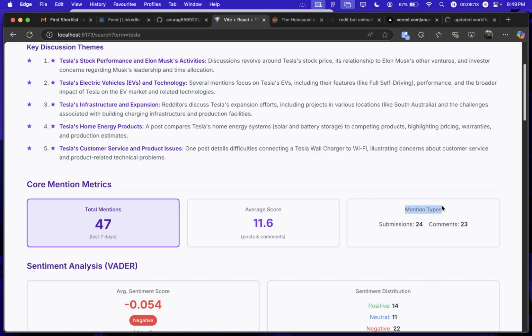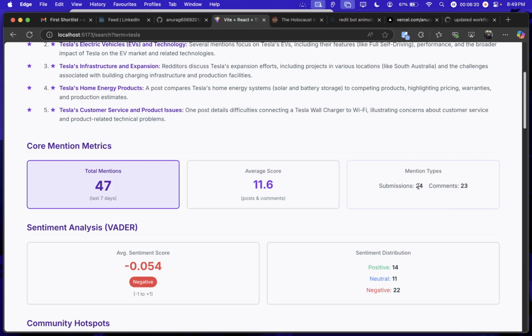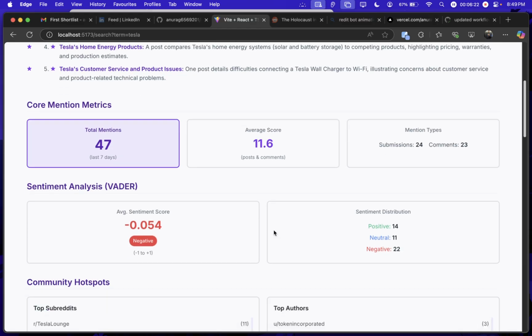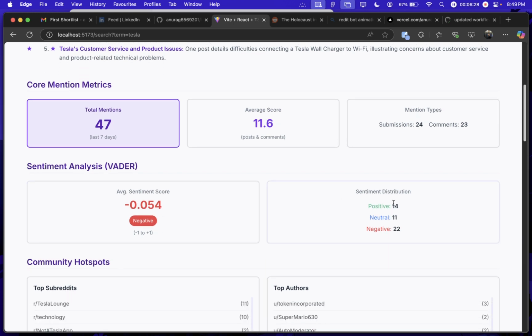also here the mention types, like how many mentions are from submissions or from comments, like 24 submissions and 23 comments. And the overall sentiment score, where you can see the negative sentiment score about Tesla. The sentiment distribution is also shown: positive sentiments are 14, neutral sentiments are 11, and negative sentiments are 22.